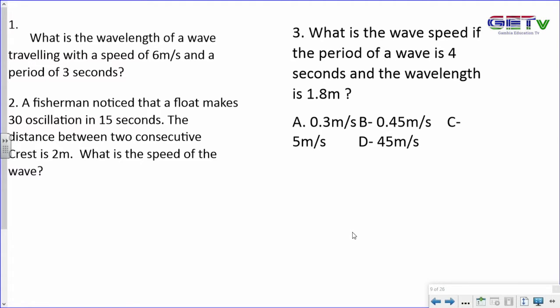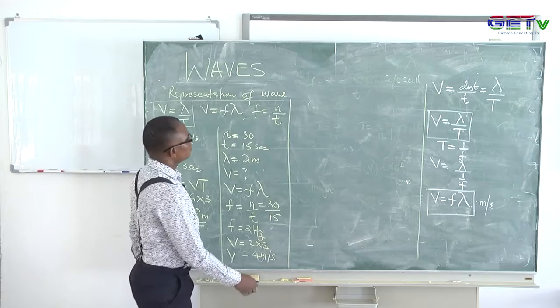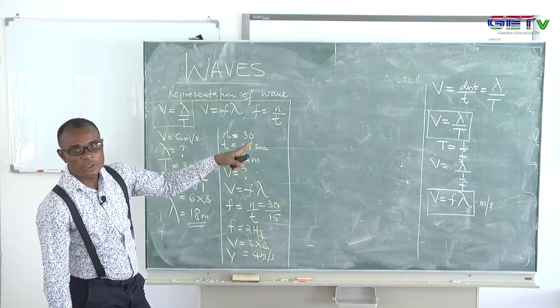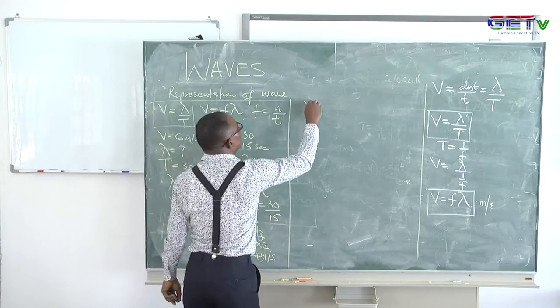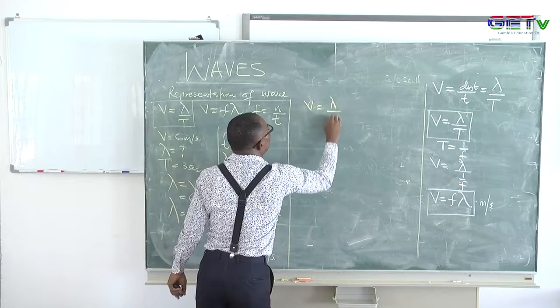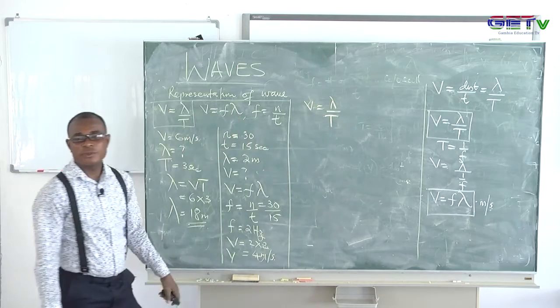Now let's take number 3. Number 3 says, what is the speed of the wave? The period is already given to you, and the wavelength is 1.8. So we can look at this equation. I want to give you this as your own classwork, but I've already helped you with the formula.